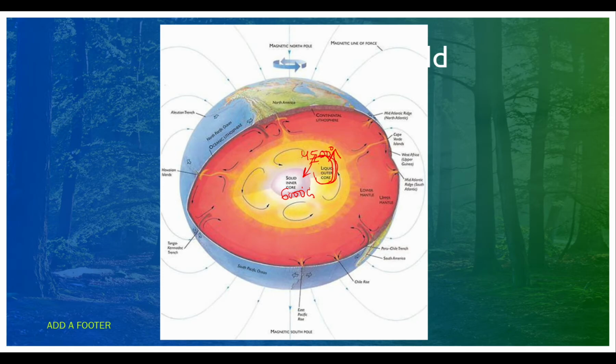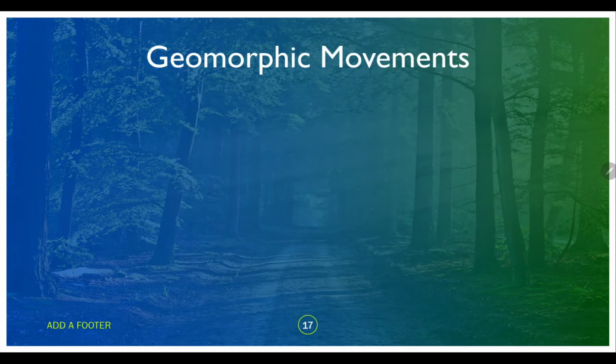And one more thing you should understand: the spiral movement of the charged particles caused by the Coriolis force, due to the movement of the earth, is also roughly aligned in this direction only. So that also contributes to the earth's magnetic field. Next we have geomorphic movements. These are also very important things you should understand, which cause the differences in the earth's surface.